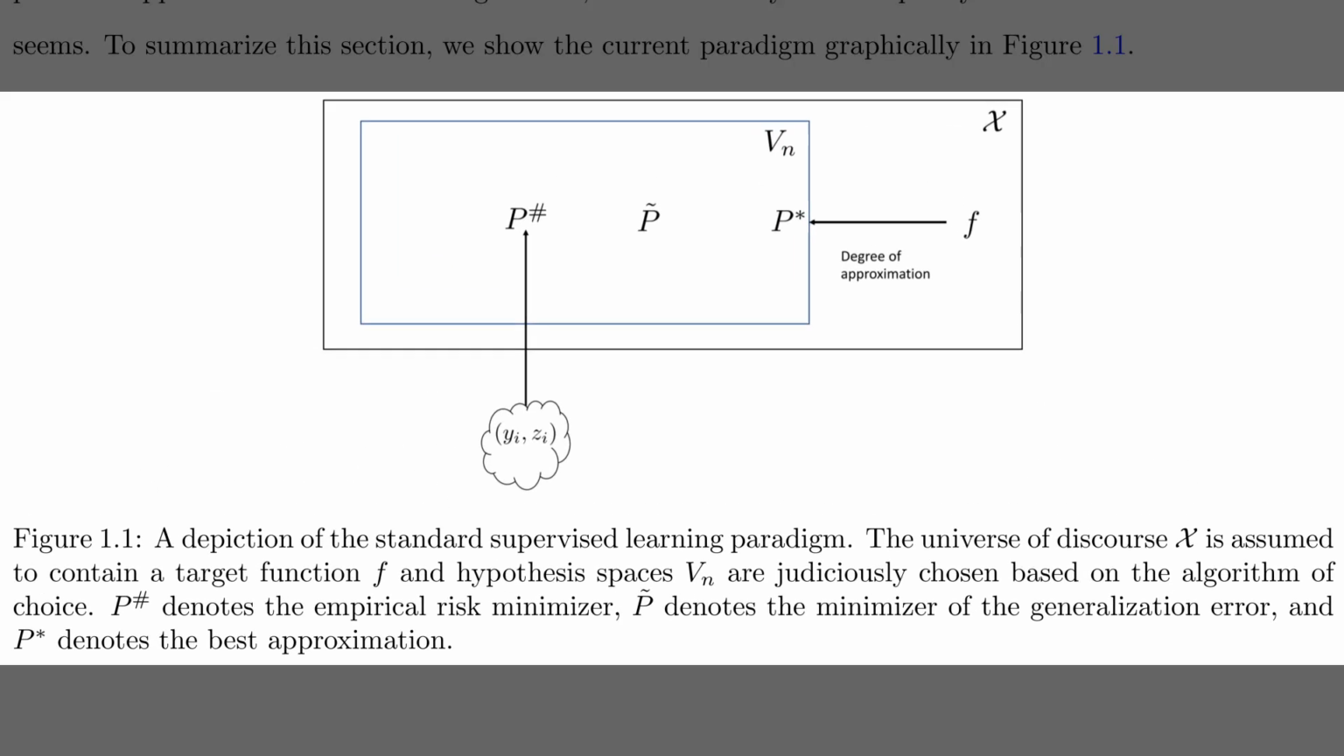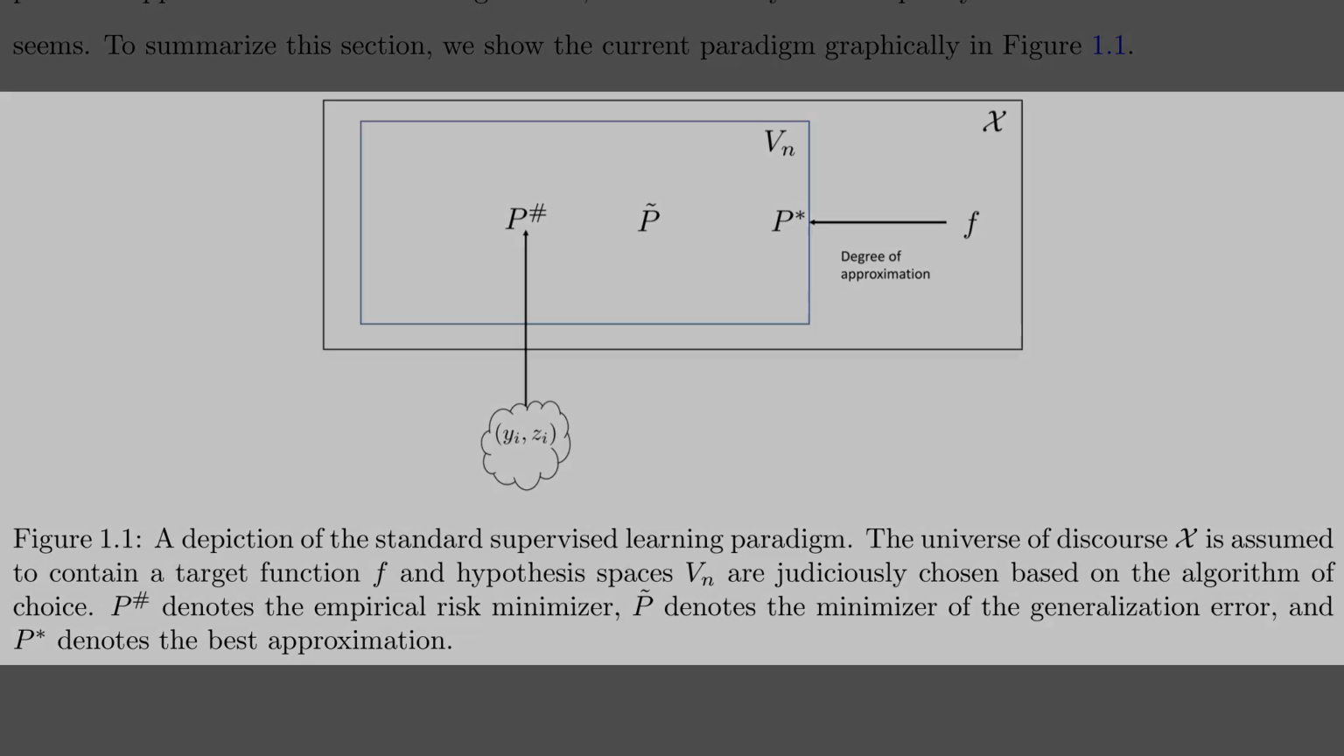Well, to contrast with that new constructive approach, Figure 1.1 depicts the standard supervised learning paradigm that creates so many optimization headaches. The outer box represents the universe of all functions, containing the true target f, while the inner box is our limited hypothesis space. Ideally, we want to find p star, the best possible approximation within our model. But because we are limited to the noisy data cloud at the bottom, training usually lands us at p sharp, which is just an empirical estimate subject to local minima.